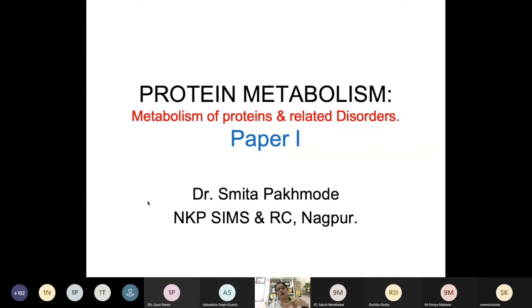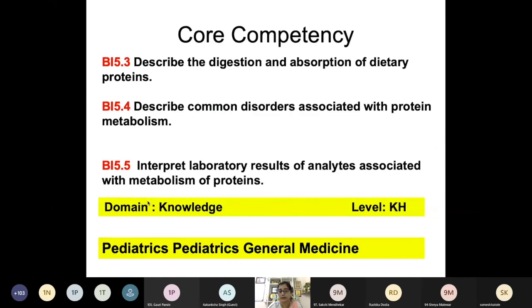Now, in protein metabolism, we are going to study the different processes by which protein undergoes metabolism, and related disorders. So, dear students, you have to remember disorders more, and a lot of clinical cases are asked on this topic. This protein metabolism is a topic from paper 1, and you can see this is a core competency. Core competency means you should know it.